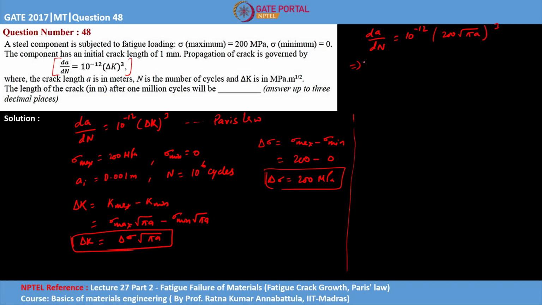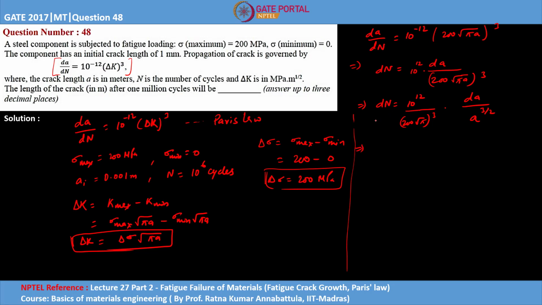So we will rearrange this equation. dN equals dA by 200 under root pi a to the whole cube, and this 10 to the power minus 12 will come below, and finally it will give you 10 to the power 12, right? So now we will further simplify it. dN equals 10 to the power 12 upon 200 root pi to the whole cube, dot dA upon a to the power 3 by 2.